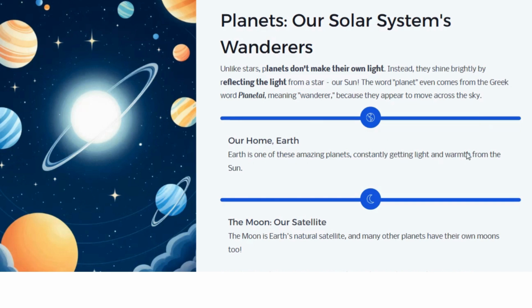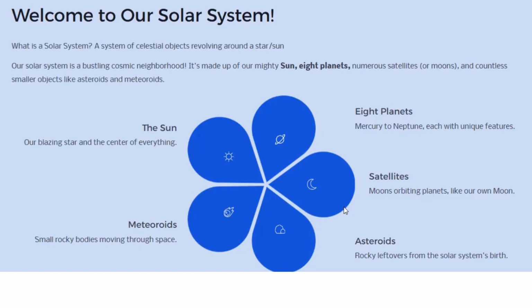Okay, Earth is one of the planets. We'll see later how the planets are actually in a solar system. The moon is a satellite. What is a satellite? Very important. A satellite is any object revolving around a bigger object, in this case a planet. Any celestial body that revolves around a planet will be called a satellite. So what is the moon? The moon is Earth's natural satellite. Natural because it's not artificial, it's not created by humans, it's already present there, and it orbits or revolves around Earth. So that is a satellite, that is our moon.